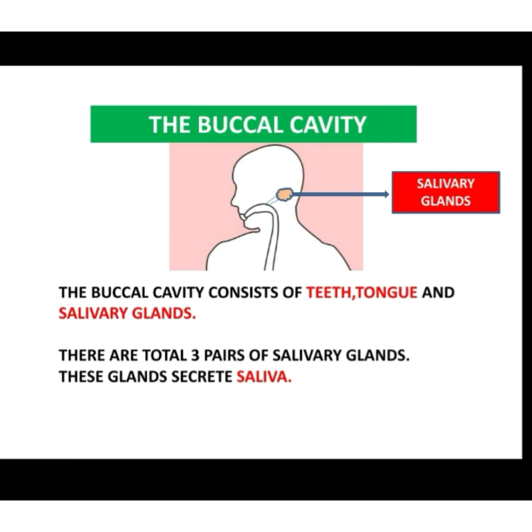Now the buccal cavity consists of three things. What are these? Teeth, tongue and the salivary glands. As you all know, the teeth help to chew the food, the tongue helps to roll the food, and salivary glands, these are three pairs, okay? The salivary glands are total 3 pairs in number.